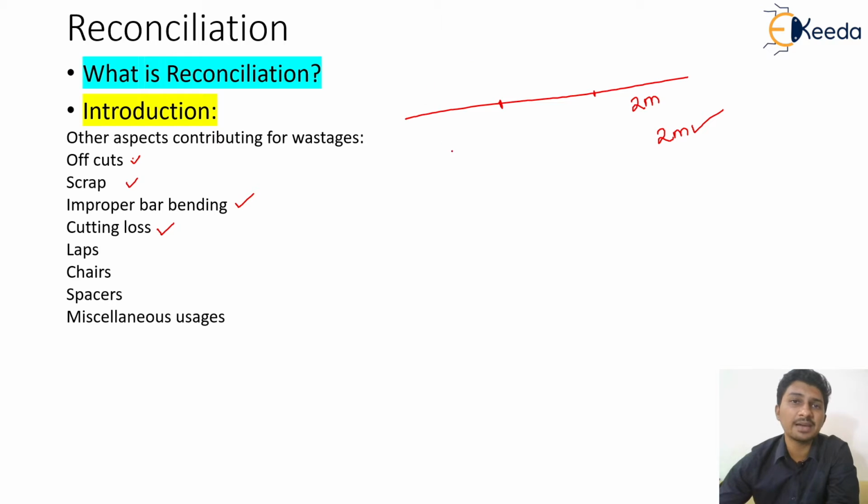So I need to define the bar bending schedule properly, so that the leftover lengths will obviously be more than 2 meter, and most of the time I have to keep track of that. Then, what laps, chairs and spacers we are going to have, because these are things which are not going to be paid. Laps and chairs and spacers are never paid. Actually they are for the convenience of the contractor. They don't play any role in load carrying, so you don't get paid for them, so you have to pay on your own for that.